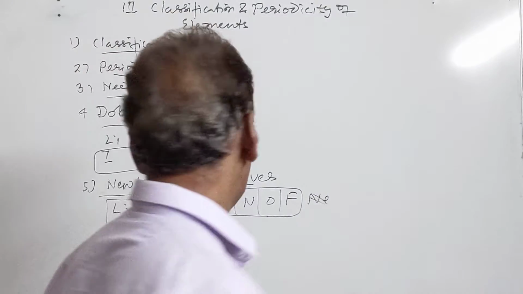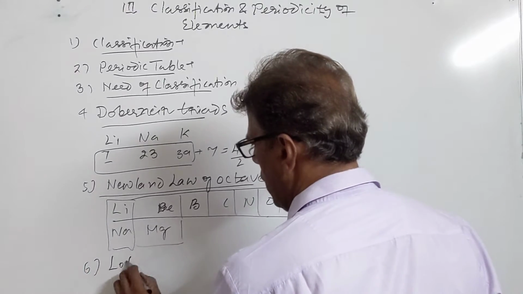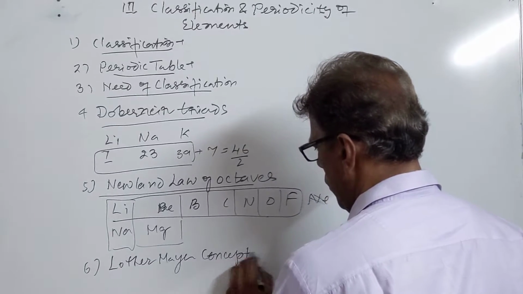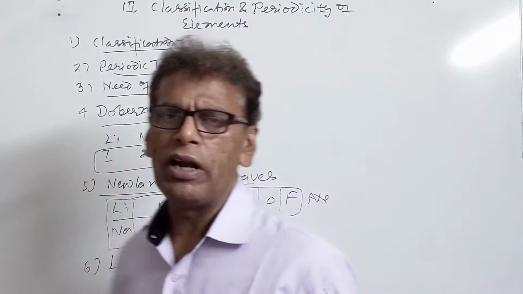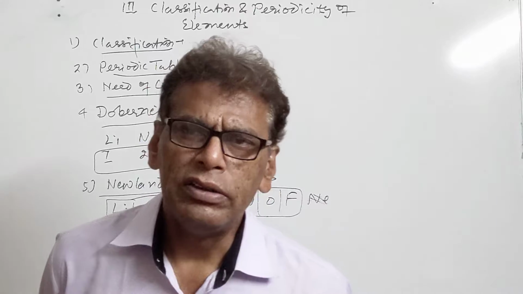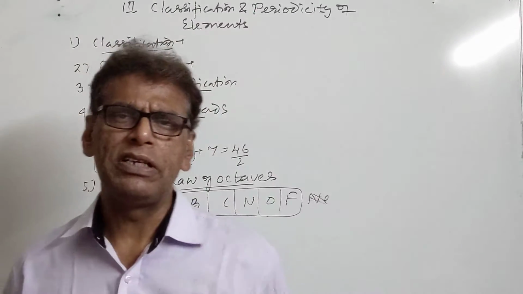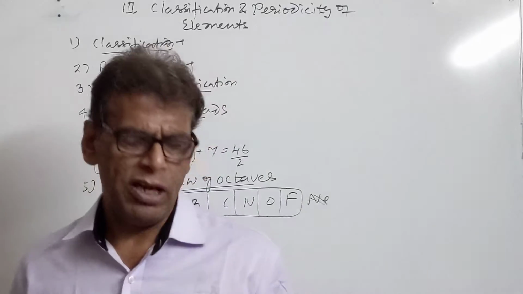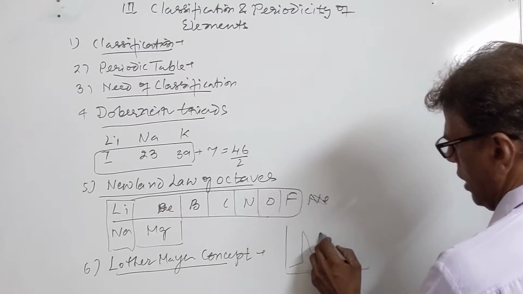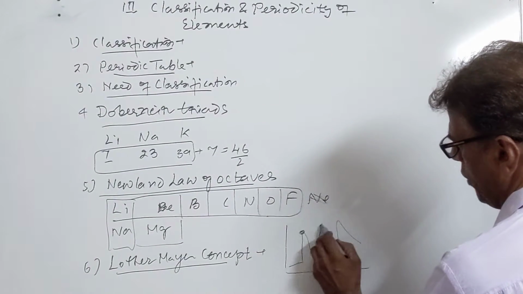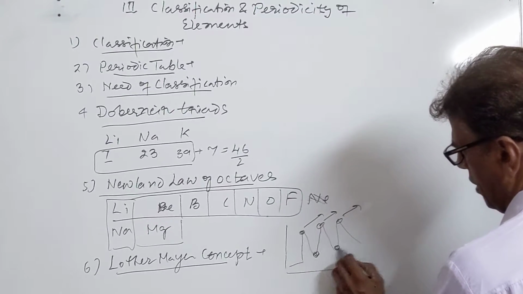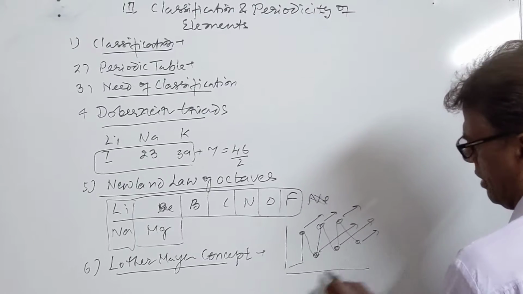Then came the concept of Lothar Meyer. Lothar Meyer plotted a graph between atomic mass and atomic volume of 1 mole of the elements, and he got some elements which occupied similar positions in this graph and their properties were similar. For example, when he plotted a graph like this, he got this kind of graph. The elements which were present at the peaks, their properties were similar, they were placed in the same group. Those present in the trough, their properties were similar, they were placed in the same group.